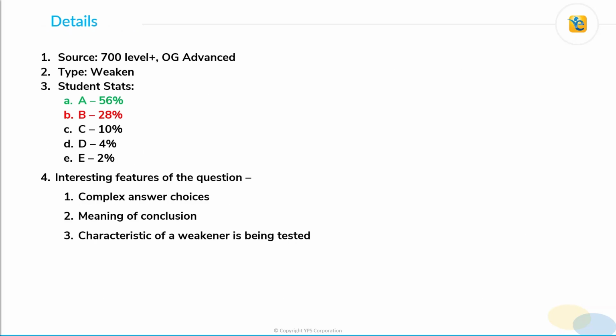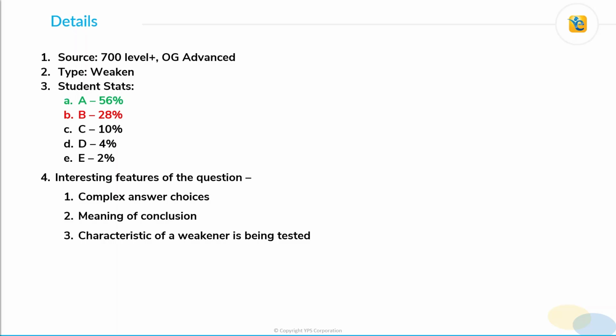This is a 700 plus level weekend question from OG Advanced. The student stats are very interesting here. The correct answer choice is selected by only 56% of students. The most popular incorrect answer choice, which is choice B, is selected by around 28% of students, and this is what makes this question difficult. Choices C, D, and E are also selected by some of the students.